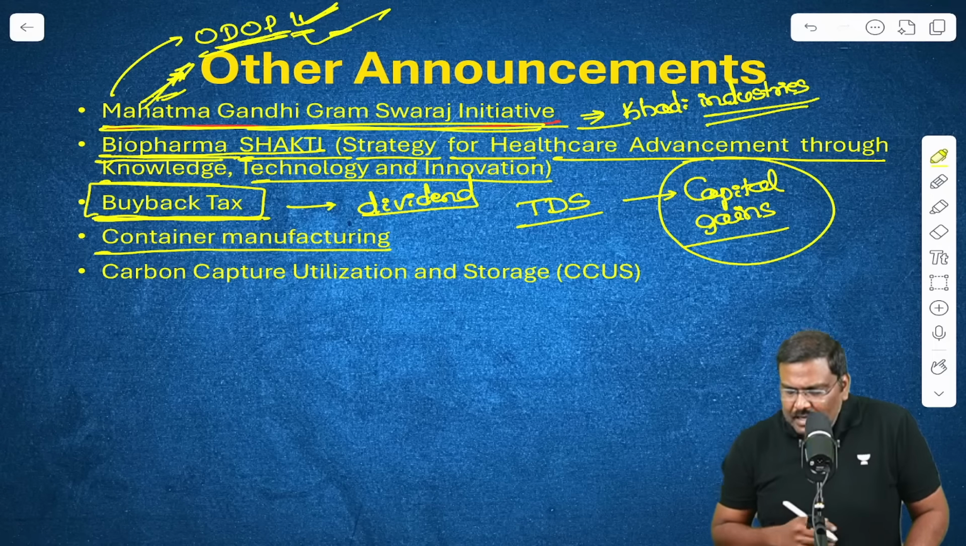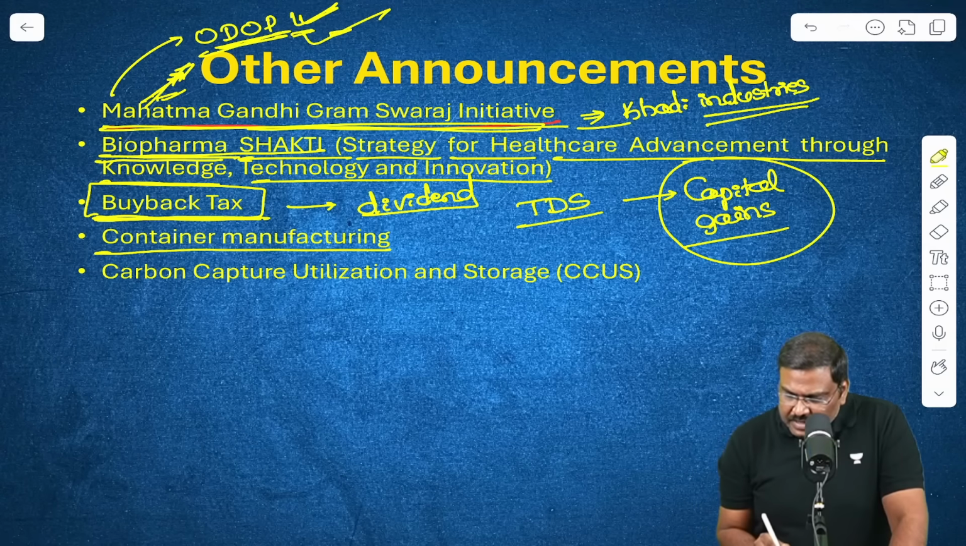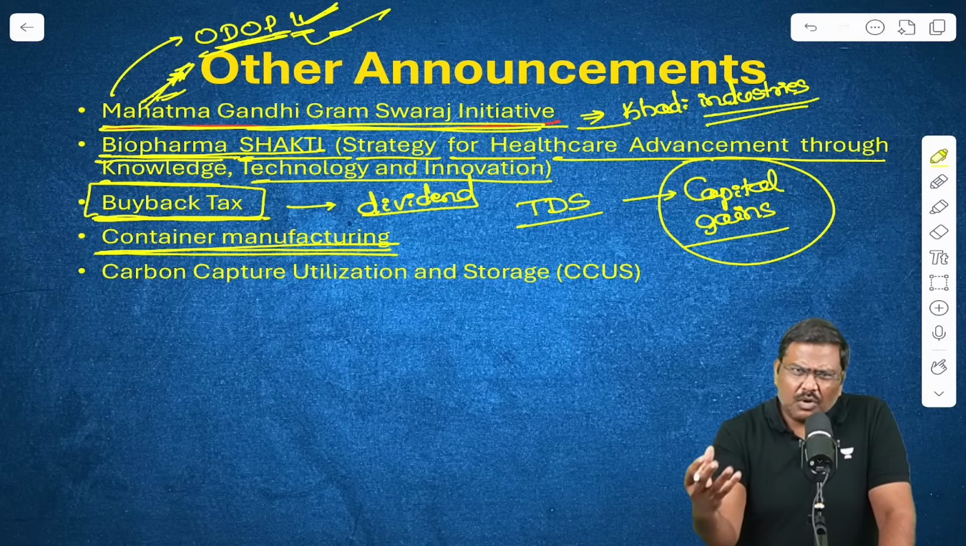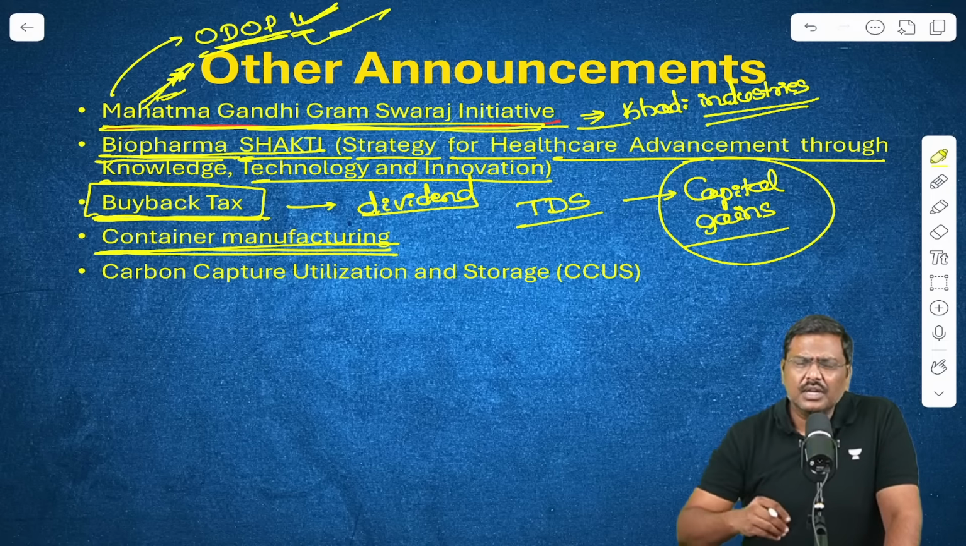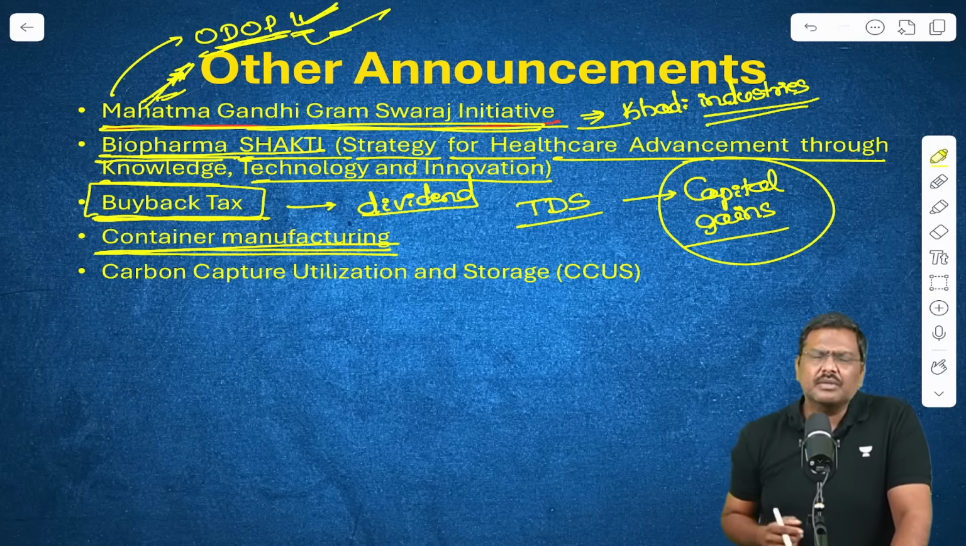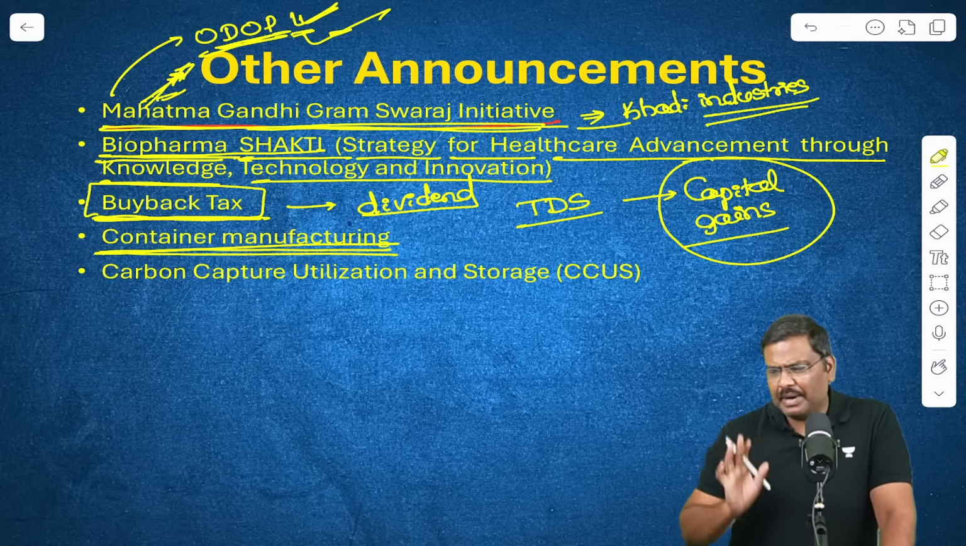Next, container manufacturing. The government of India essentially has stated that they will promote container manufacturing. Again, the argument is simple. A certain amount of funds have been allocated for a 5-year duration. The idea is to promote containers in the domestic market as much as possible rather than being import dependent.